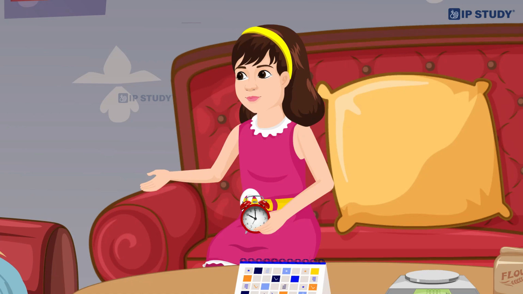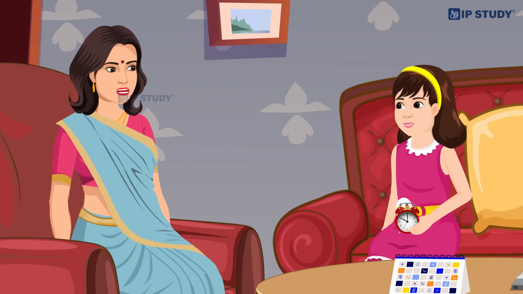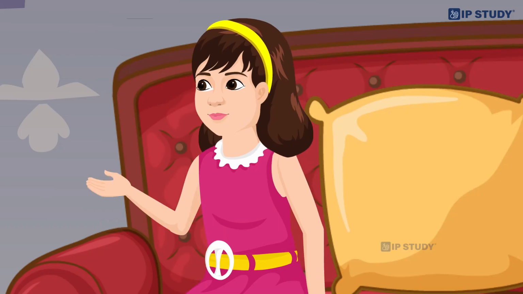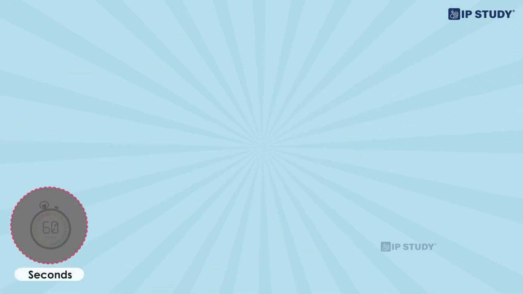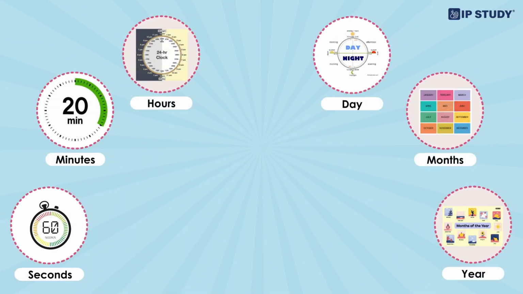Can you tell me what time it is? It is 10 o'clock in the morning. That is correct. A particular moment in a day is called time. Time period is the duration between two events. Measurement of time helps us to manage our activities. Mom, what are the units to measure time? We measure time in seconds, minutes, hours, days, months, and years.